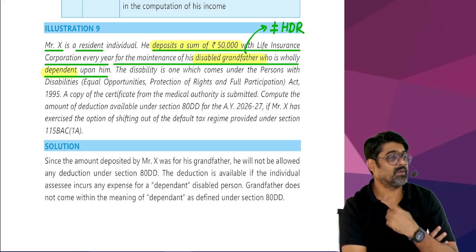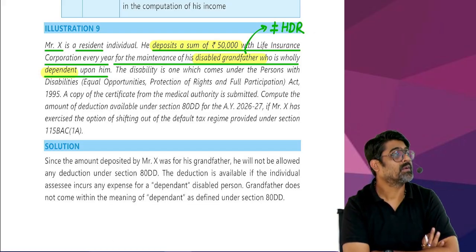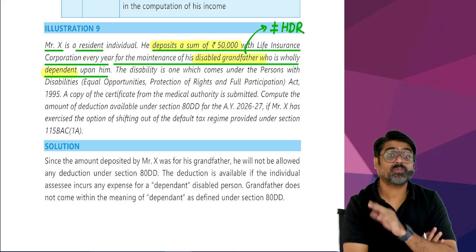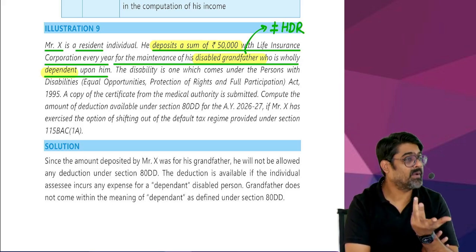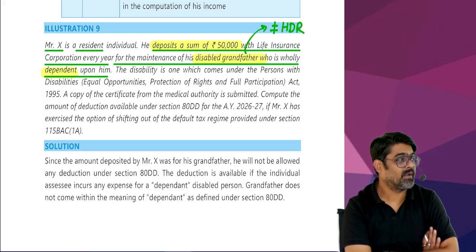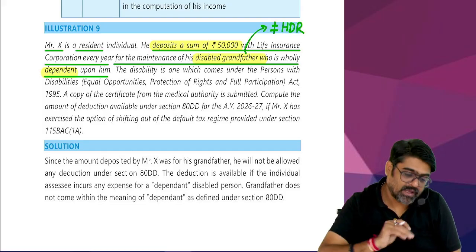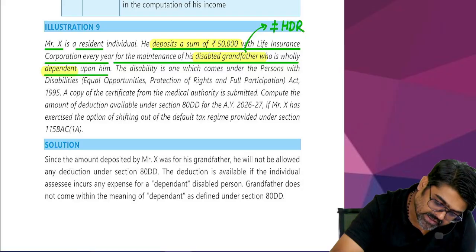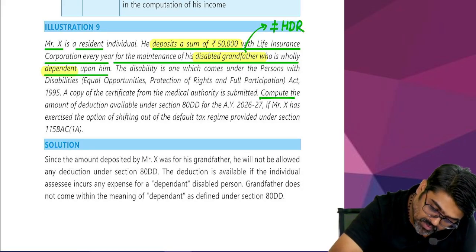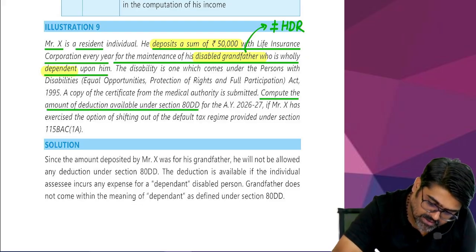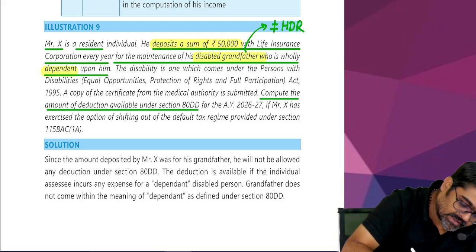Nowhere is it mentioned that your grandparents should be treated as dependent. So even if the grandfather is there, not a specified relative, he cannot be treated as a dependent, and for him, if you are depositing in a special scheme, will you be eligible to take deduction under section 80DD? So compute the amount of deduction available under section 80DD. Come on, tell me. How much is the deduction available?